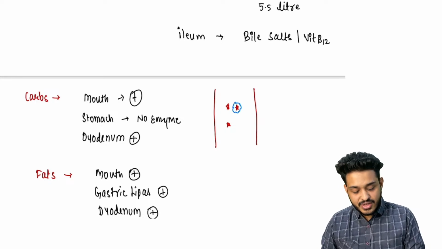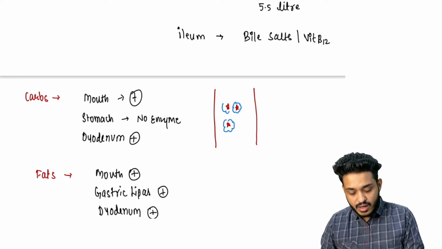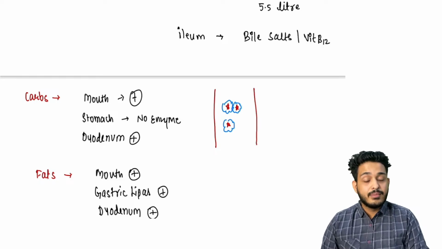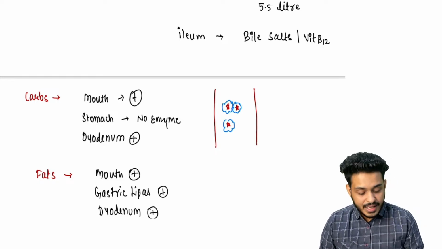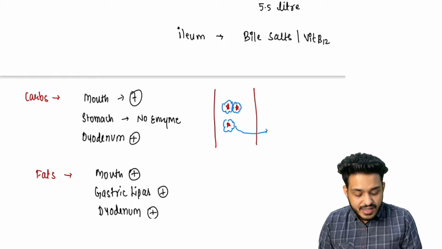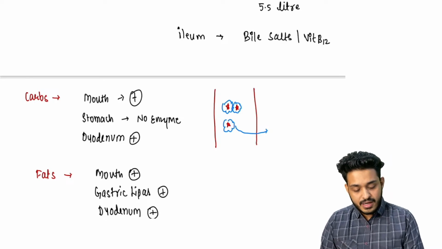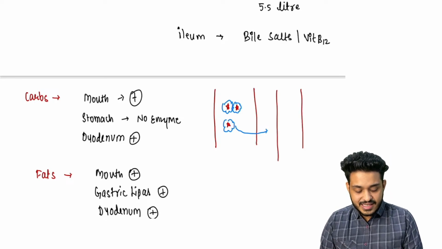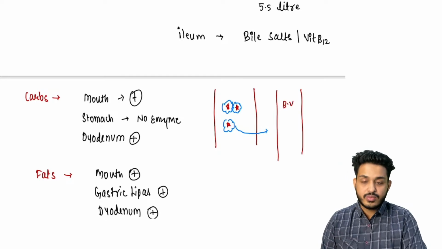What is this emulsification, sir? It is going to make a covering around it, right? This is known as emulsification, and this is the function of bile. Now what is going to happen? This emulsified fat can transport to the blood vessel. Remember, here will be cells, and here this is your blood vessel.